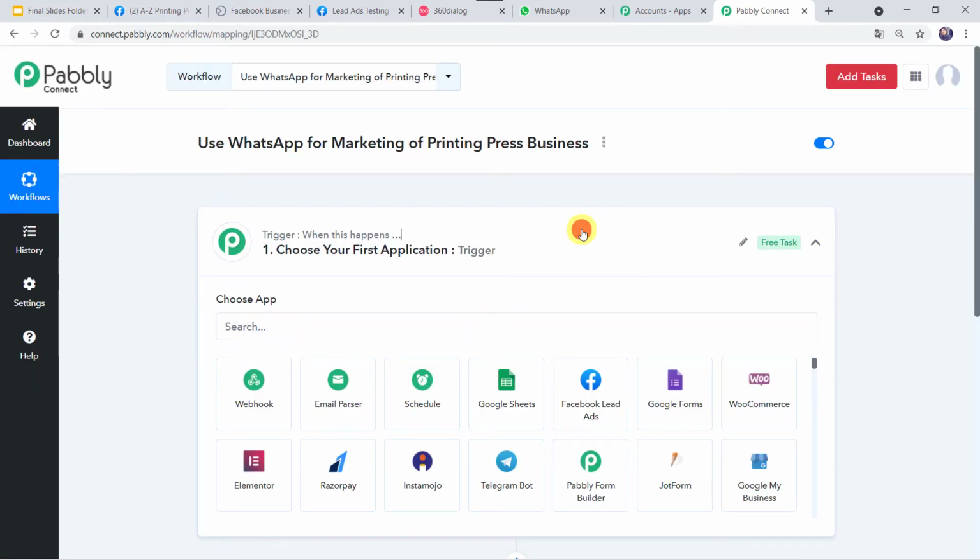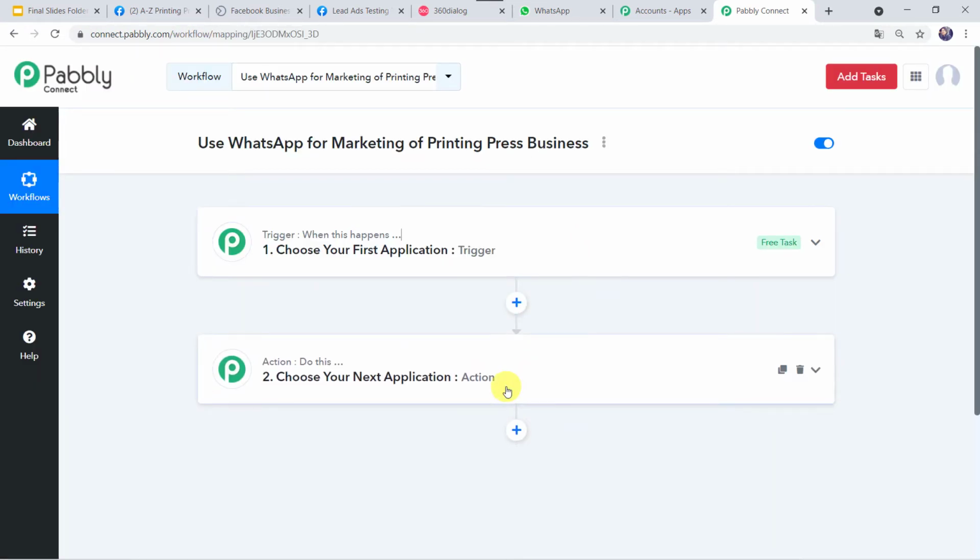Now here we can see a trigger window and an action window. So you might be thinking, what is this trigger? What is this action? So let me tell you, Pabbly Connect works on the concept of trigger and action. Trigger means when this happens, action means do this.